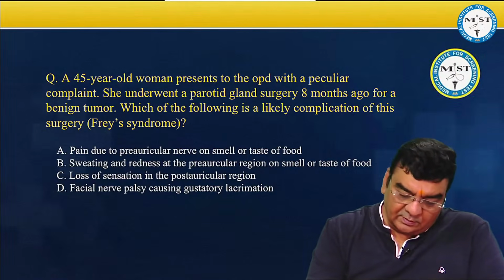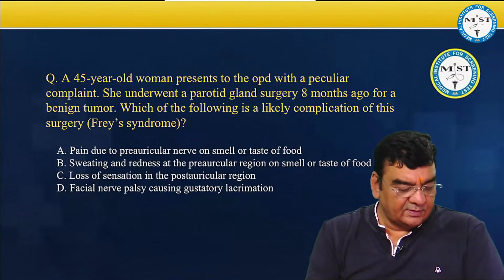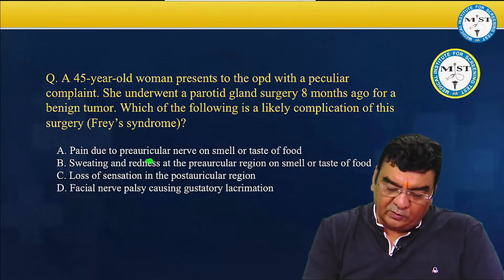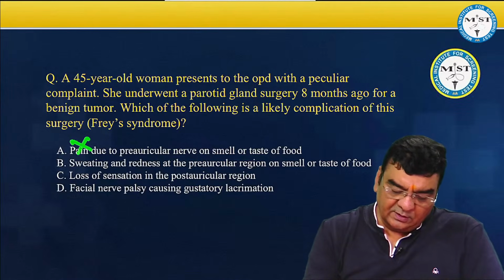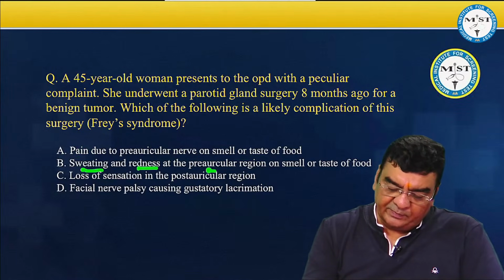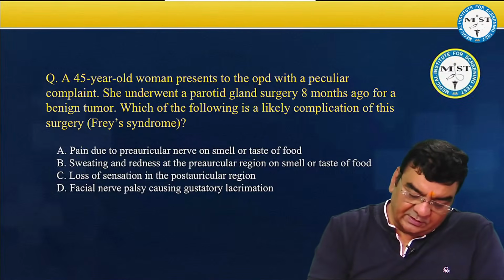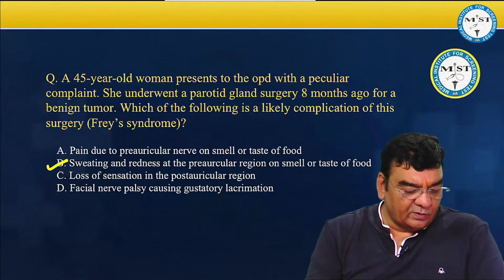Now, in this, let's see. Whether it was pain due to the preauricular nerve on smell or taste of food, pain, no, it should be sweating and erythema. Sweating and redness at the preauricular region on smell or taste of food, yes. Loss of sensation in the postauricular region, or facial nerve palsy causing gustatory lacrimation. The best answer here will be sweating and redness at the preauricular region on smell or taste of food.